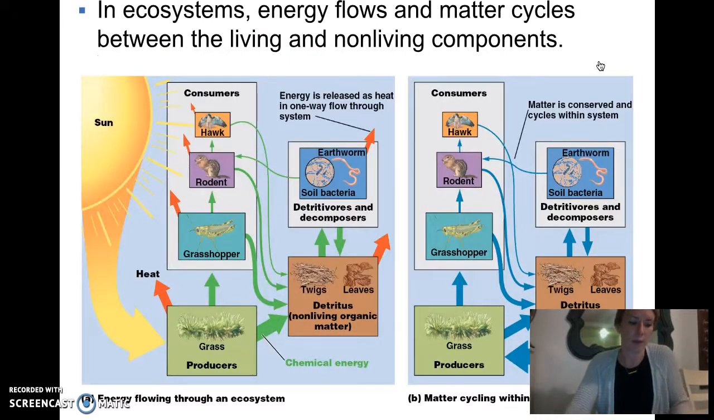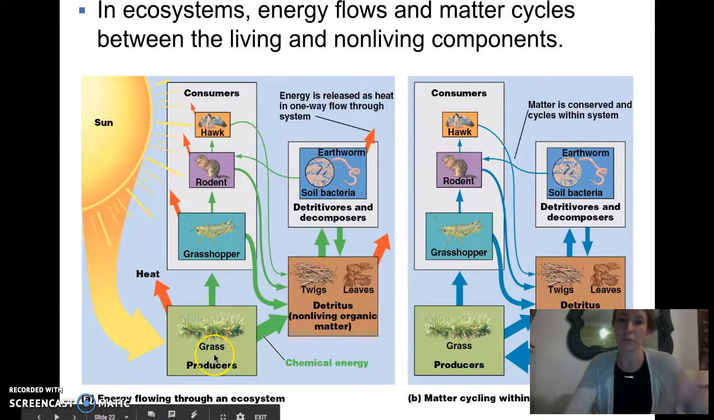So in ecosystems, we have a lot of things flowing. We have energy and matter flowing through the ecosystem. So starting with energy, like we talked about, all the energy comes from the sunlight. And so sunlight provides energy to the producers. And the producers harness the sunlight and turn it into chemical energy. So all these green arrows show the chemical energy flowing. So the producers,